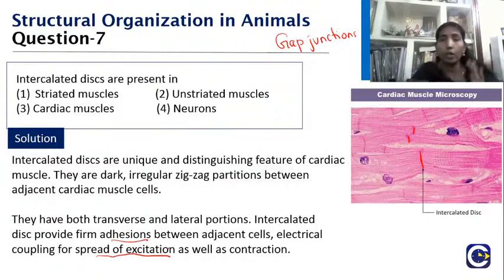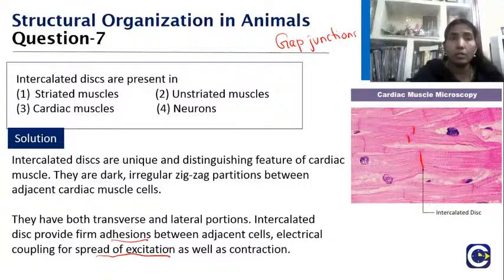So very good, children, you gave me the right answer. Yes, I hope you understood this. Yes, cardiac muscle is the answer.